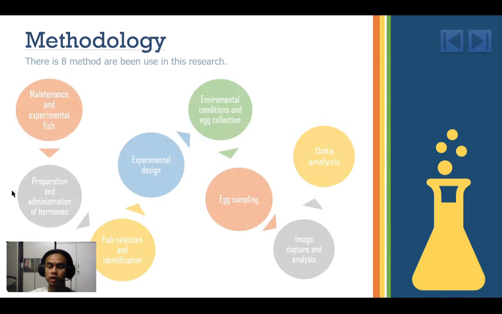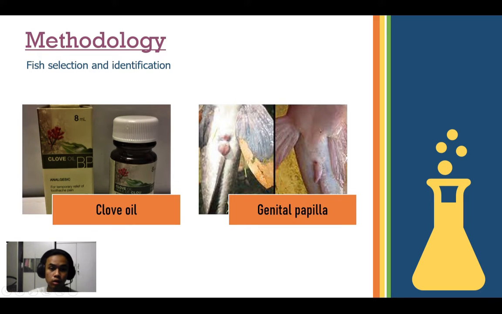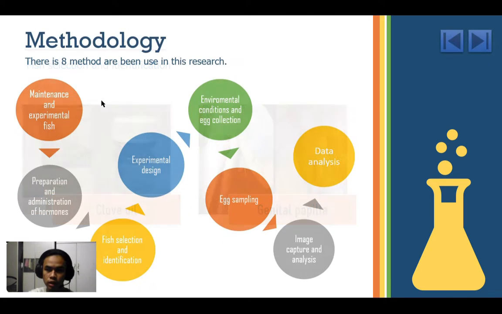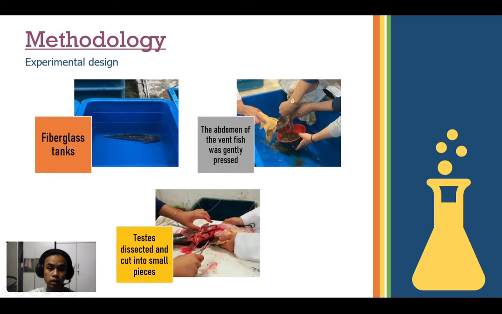Next is the fish selection and identification. All fish were anesthetized with clove oil prior to handling to reduce suffering. The genital papilla was used to determine the sex of the fish. Gravid females had round genital papillae, a short oval slit-like abdomen, and more red fan than males. Meanwhile, mature males have elongated genital papillae with a pointed reddish tip that releases milt when pressed on the abdomen. Next is the experimental design.